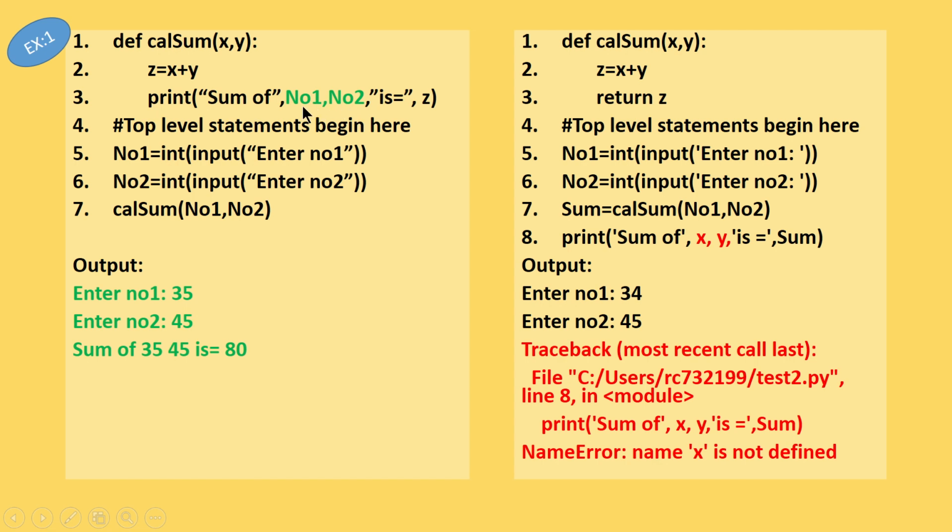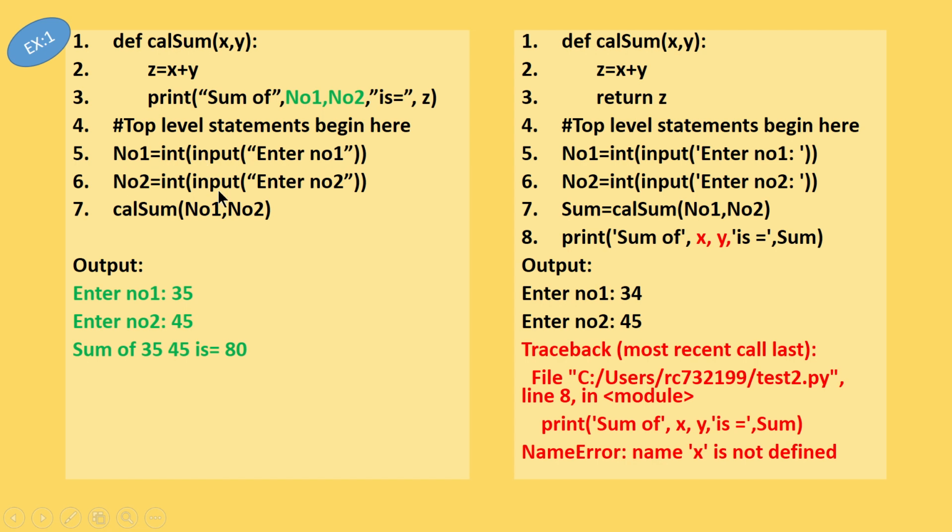Please try to understand, number 1 and number 2 I have not defined in my function. However, the usage of these variables in the function will not give you any error. Number 1 and number 2, these two values I have defined in my top level statement, right? Your execution starts from line 1. After executing the header, it will come to line number 5. In line number 5, you have used a variable called number 1 and you are reading the value from the user.